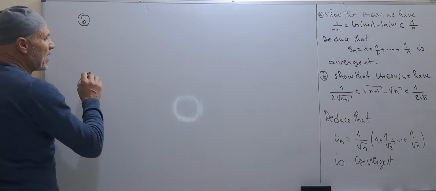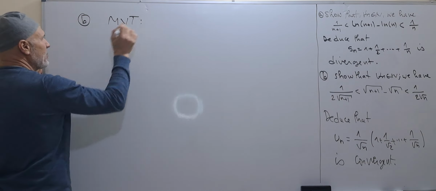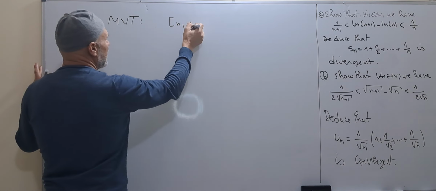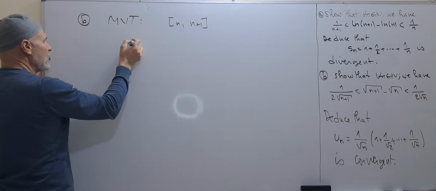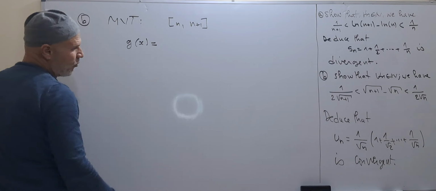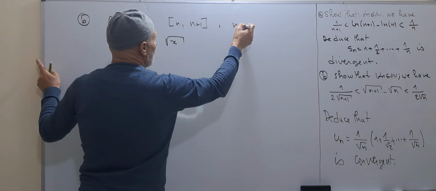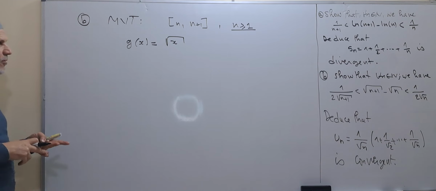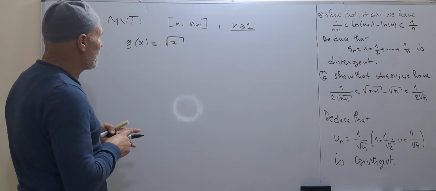We can once again use the mean value theorem, applied on n and n plus 1 once again, but the function in this case is g of x, which is equal to the square root of x. Since n is greater than or equal to 1, this function is continuous on n, n plus 1, and it is differentiable on n, n plus 1.